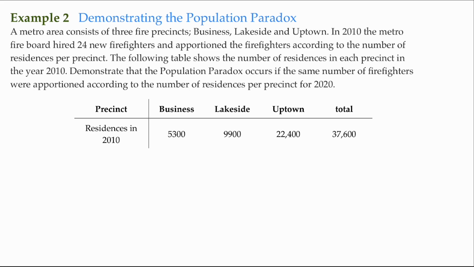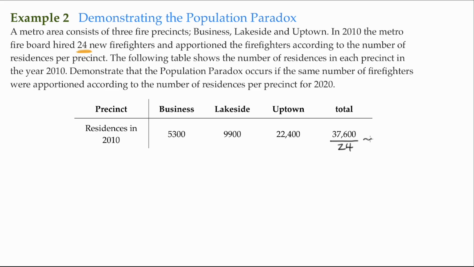Demonstrate that the population paradox occurs if the same number of firefighters were apportioned according to the number of residencies per precinct for 2020. So we're first going to address what it would be for 2010. So we have these 24 firefighters that were hired in 2010, and they're going to be apportioned throughout these precincts here. So the first thing we'll do is we will find the standard divisor for the year 2010. So, of course, we have 24 new firefighters. We have a total population here of 37,600. So we'll go ahead and we'll divide this by 24.